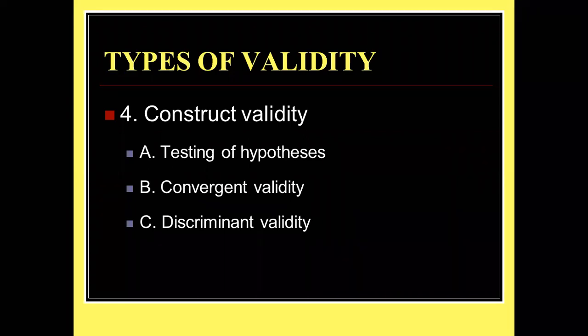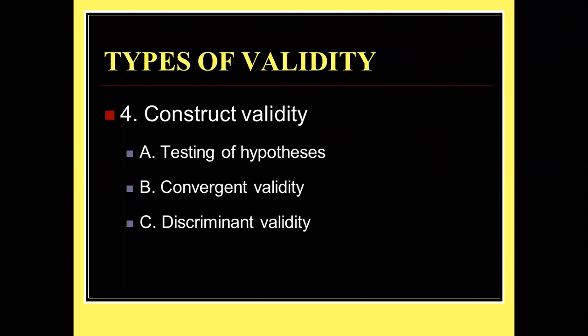For example, I am telling you today I am going to prepare a cake for you all. But if, instead of preparing a cake, I prepare biscuits, then my words are not valid. Like that only, the tool should be developed for what we want to measure.